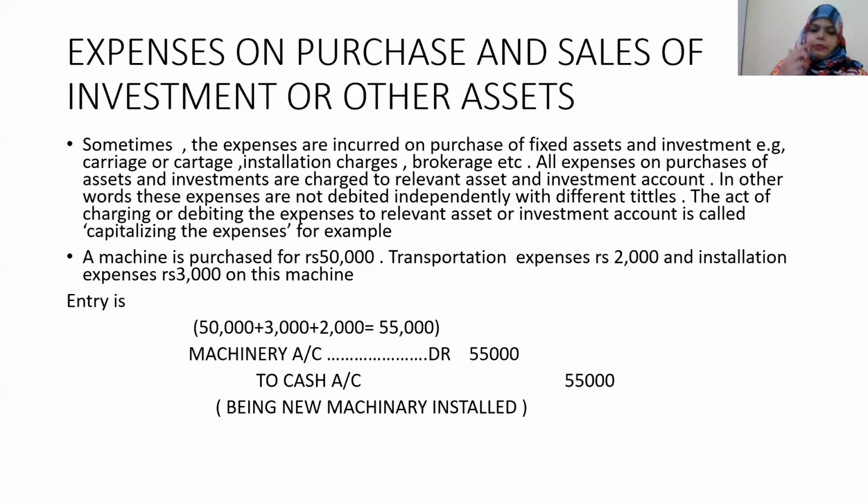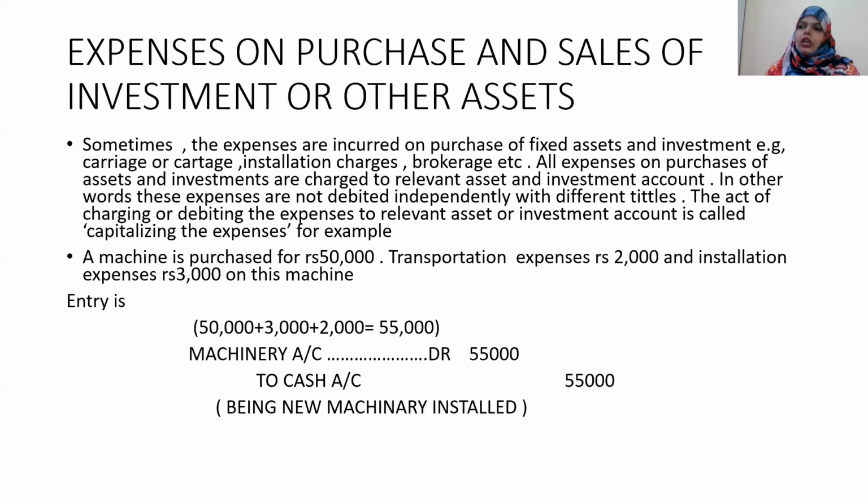When a particular asset is purchased, then everything which belongs to that asset is transferred to that particular asset or investment account. In other words, these expenses are not debited independently with different titles. Debiting the expenses to the relevant asset or investment account is called capitalizing the expenses. So what do we do if there is a purchase of machinery and we have installation of machinery? The machinery has to come to your office, it has to be installed, there are workers working on the machinery. So all these charges you add up and add to the machinery account.